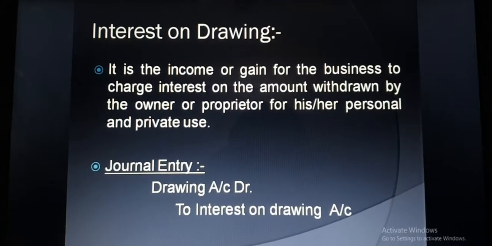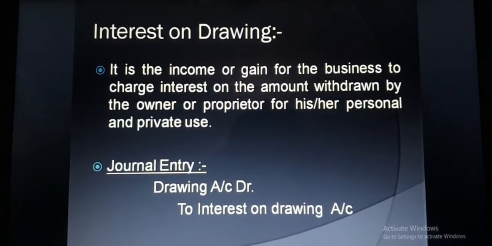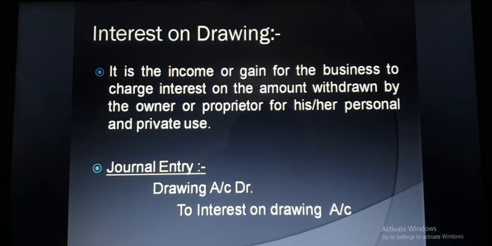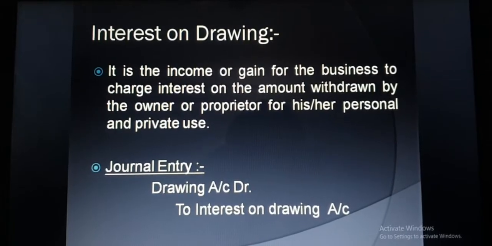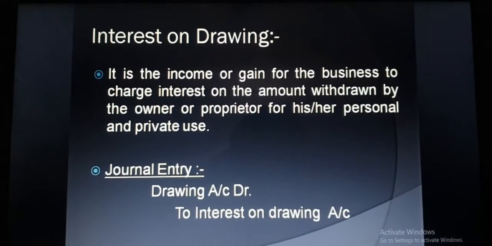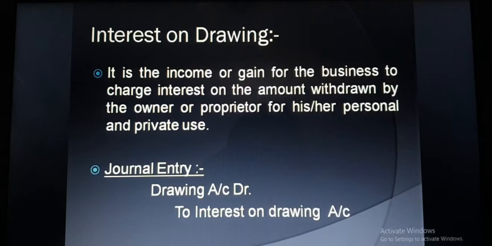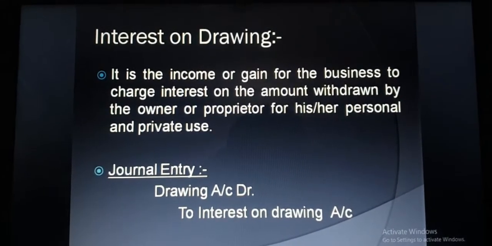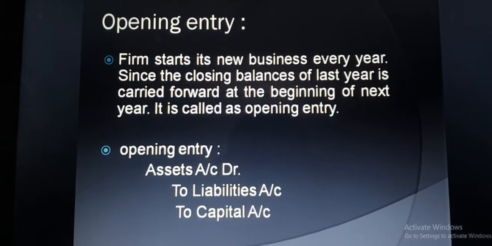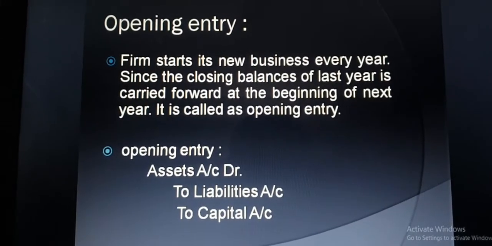So the drawing account must be debited here, and interest on drawing is an income for the business, so it will be credited, income or gain. So the entry will be drawing account debit to interest on drawing. So these are the two entries which are related to the owner, that is interest on capital and interest on drawing. Now next one is the opening entry.